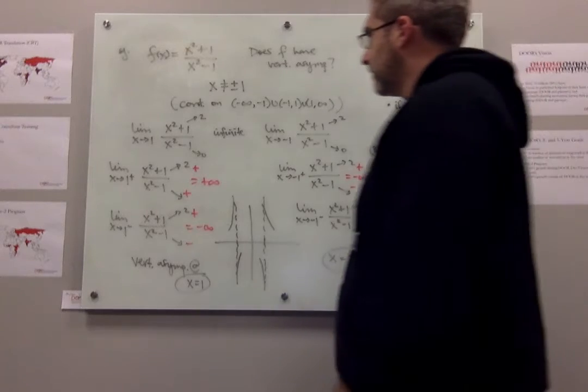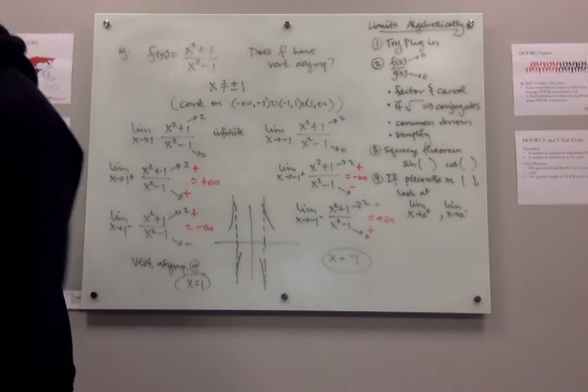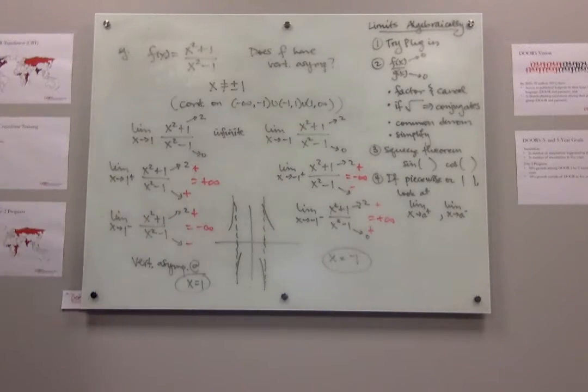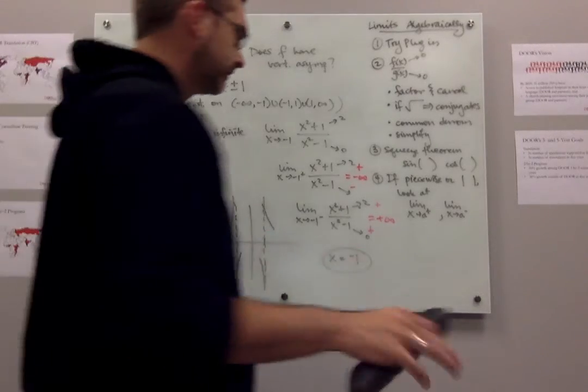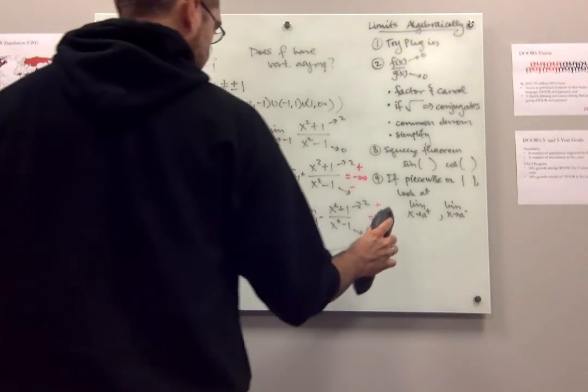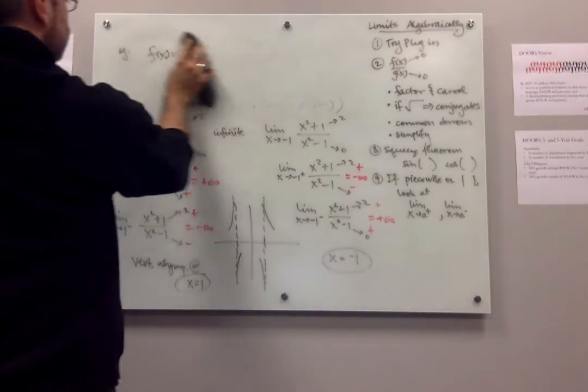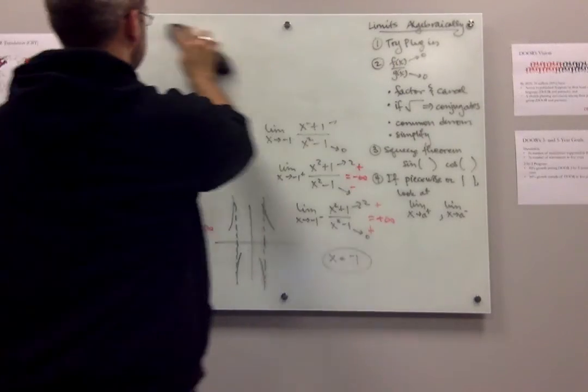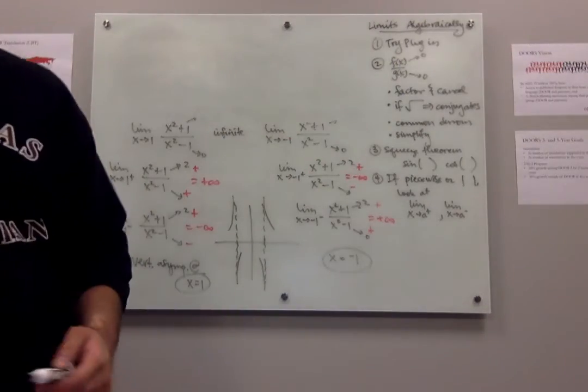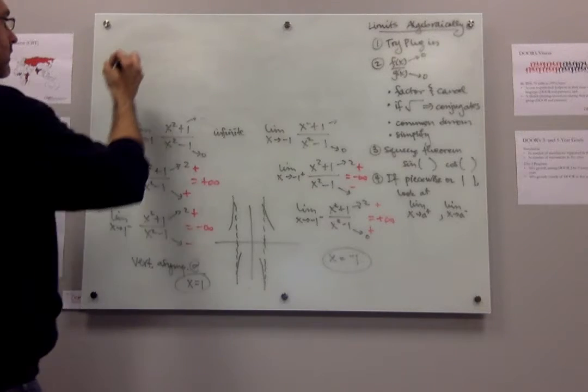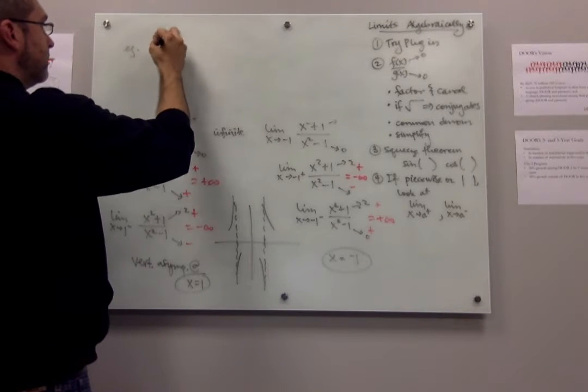All right. Let's take a look at one more example, and then I think we're done for today. Same concept.